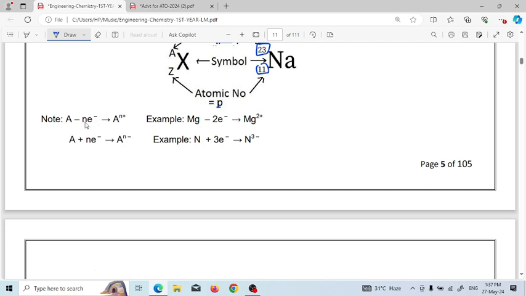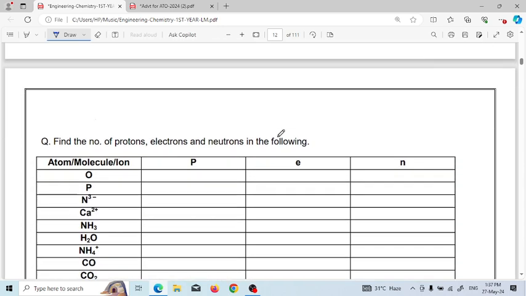When an electron is donated, it is denoted by a plus sign, and when electrons are taken by the atom, it is denoted by a negative sign, because we have to borrow from someone. For example, when Mg donates 2 electrons, it is denoted by Mg²⁺. And when nitrogen borrows 3 electrons, it is denoted by N³⁻. You have to remember this.